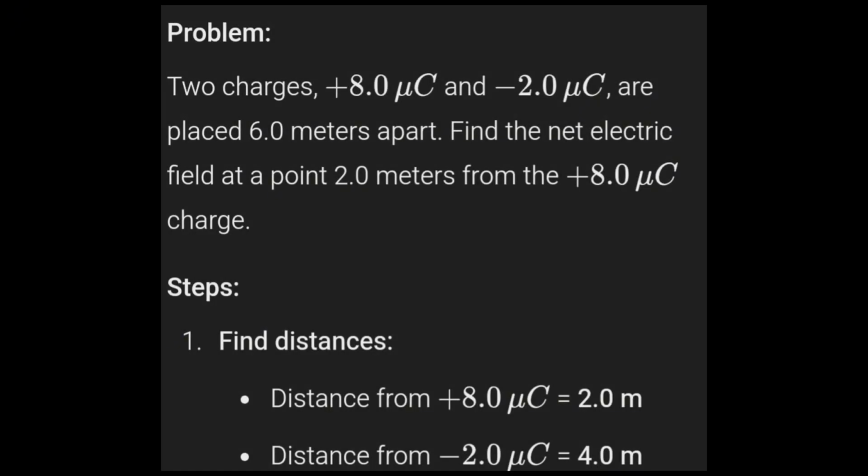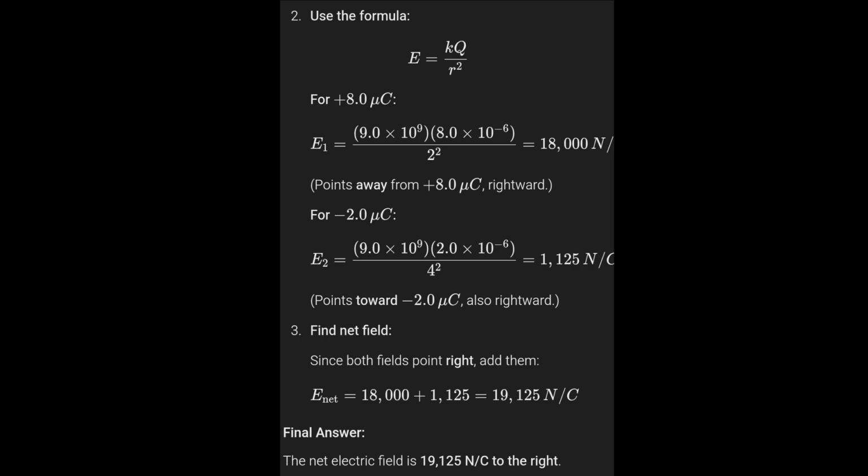For step number 1, find the distances. For the second step, use the formula. For plus 8.0 microcoulomb, E1 equals 9.0 times 10 raised to 9, times 8.0 times 10 to the negative 6, over 2 squared, equals 18,000 newtons per coulomb. It points away from plus 8.0 microcoulomb, rightward.